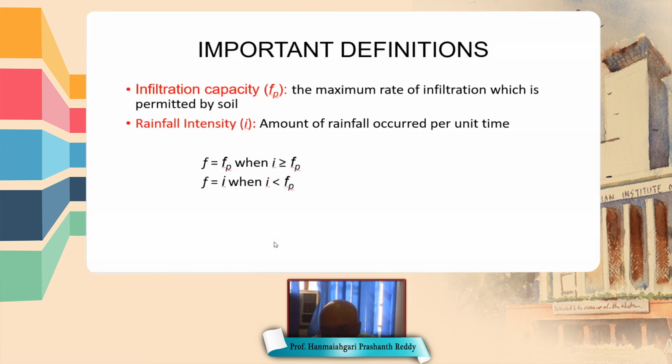The relation between I and F is given here. Suppose the rainfall intensity is more than Fp, the maximum rate of infiltration, then the rate of infiltration is equal to Fp. If the intensity of the rainfall is less than the maximum rate of infiltration of that soil, then the actual infiltration F is equal to I.